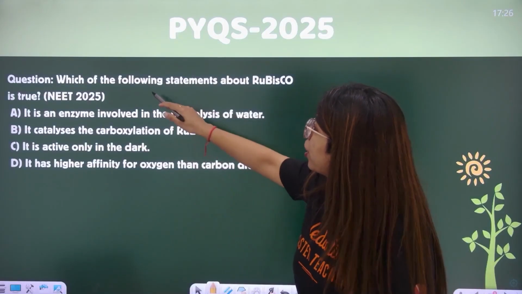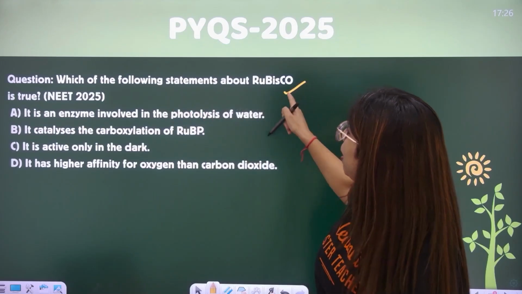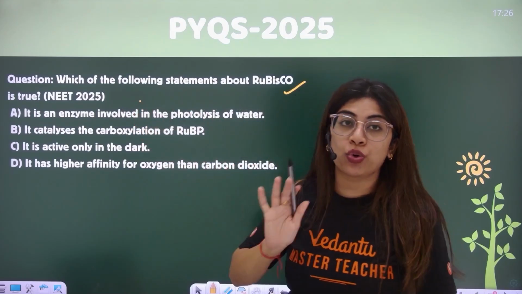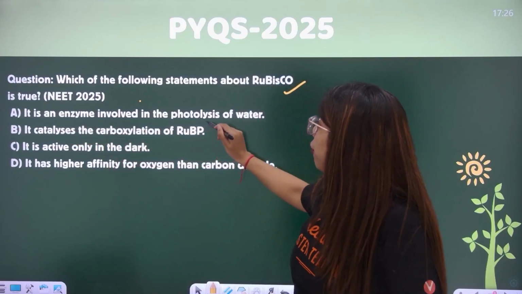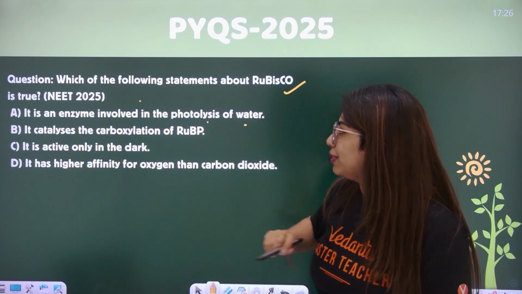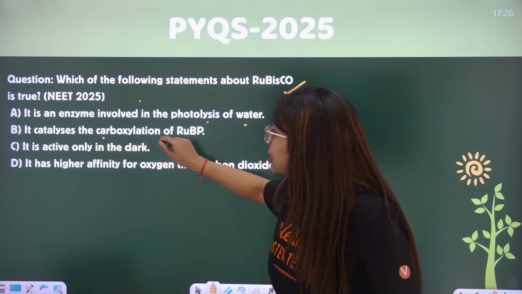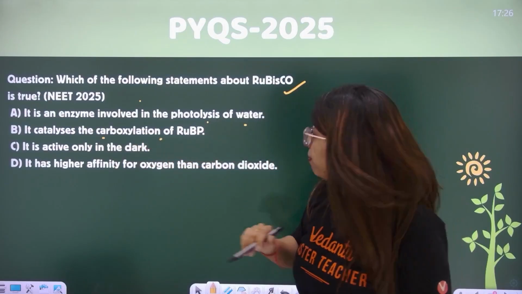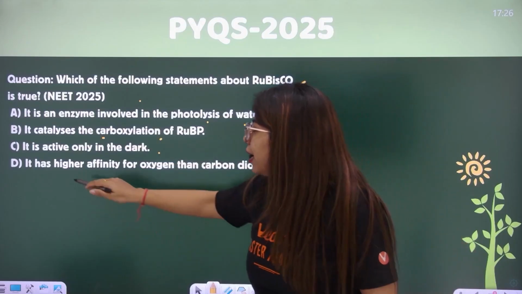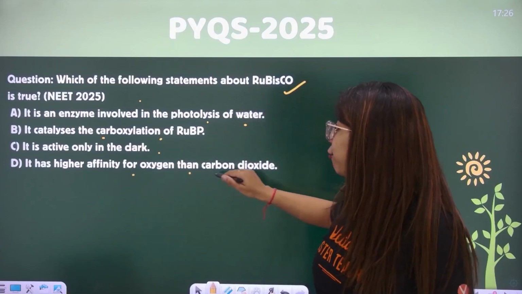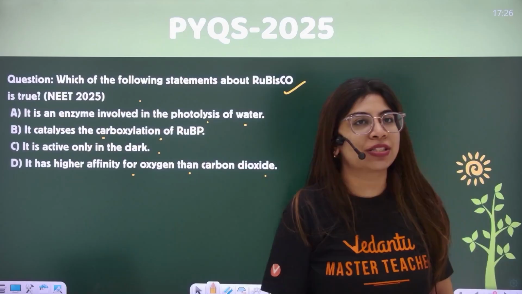Question number 1. Which of the following statements about Rubisco is true? Rubisco, you understand Rubisco? It is an enzyme involved in the photolysis of water. It catalyzes carboxylation of RuBP. It is active only in the dark. It has higher affinity for oxygen than carbon dioxide.